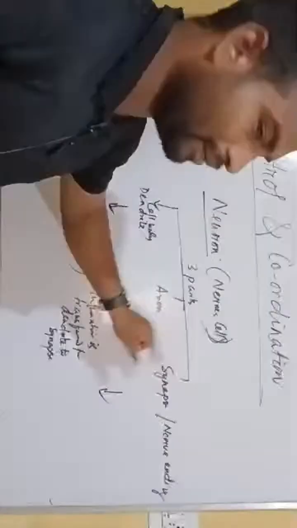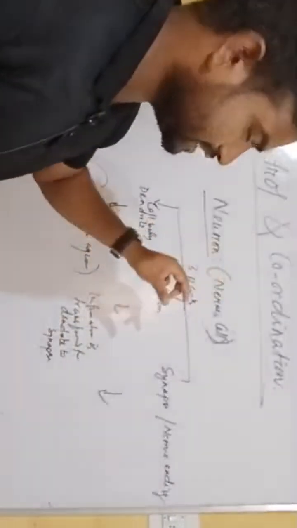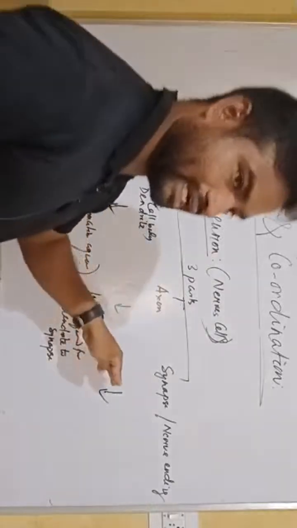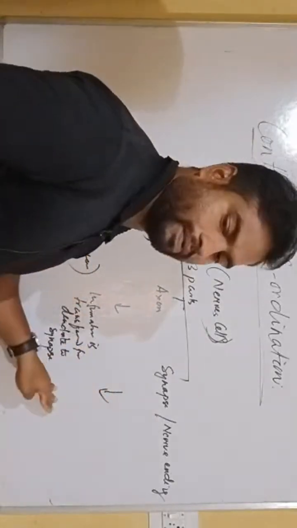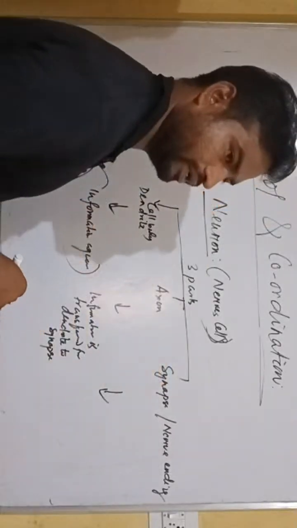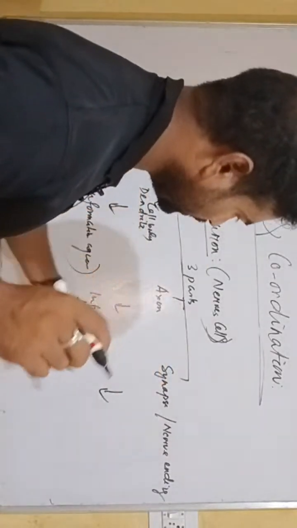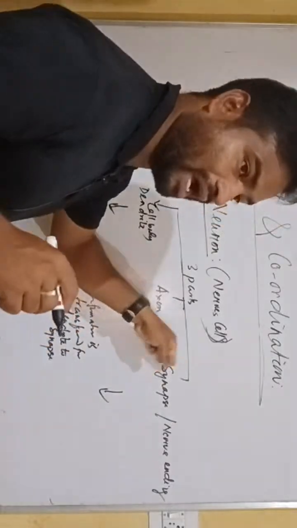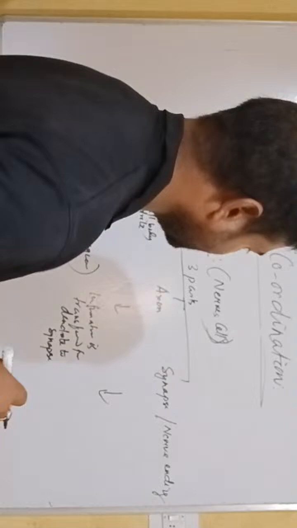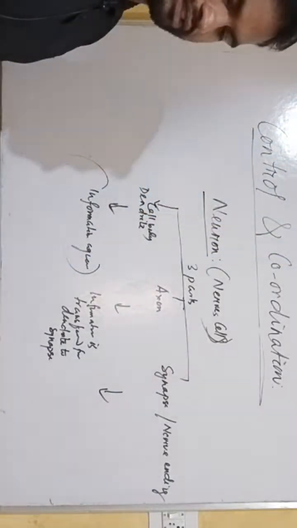So the synapse is the gap between two neurons where the message of the first neuron is transferred to the second neuron in the form of electrical impulse.